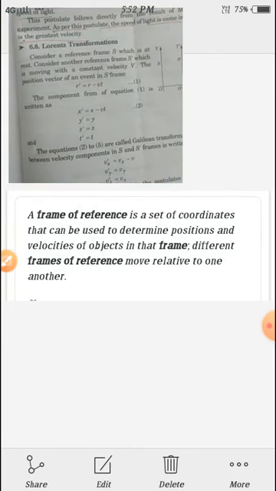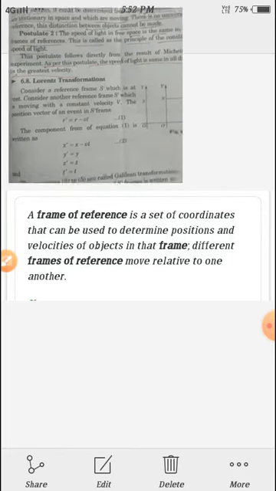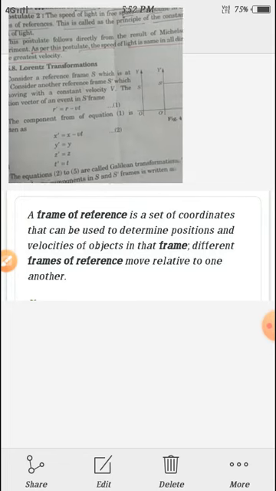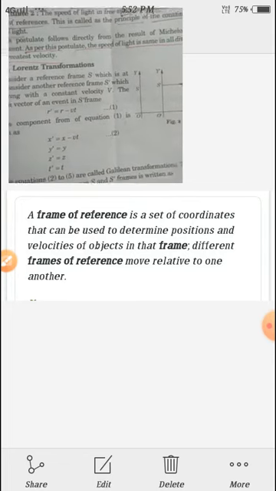These are the postulates of special theory of relativity. First, according to Einstein, there is no absolute motion. That is the first postulate. Number 2, as per this postulate, the speed of light is the same in all directions. It is the greatest velocity.